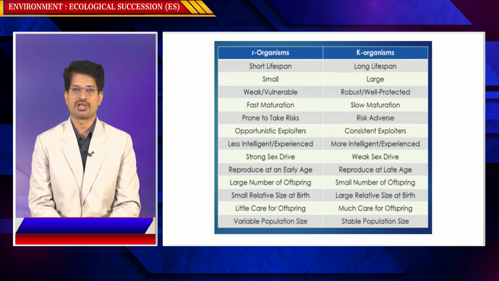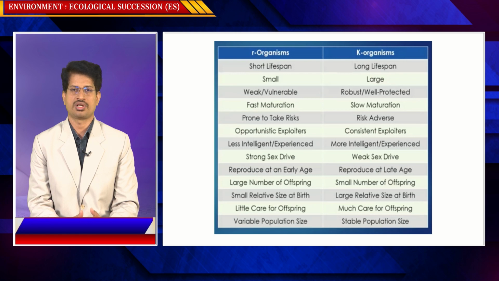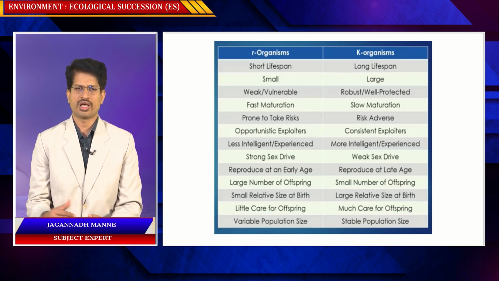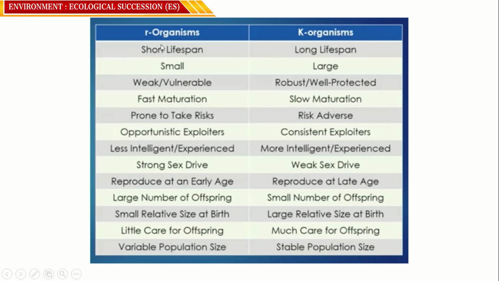Some animals have a long lifespan and can live for years together, 50, 60, 70, 100 years. That is one of the differences. Some are very small, like mosquitoes and microorganisms; some are very large, like elephants. Some mature very fast to reproduce, some take a long time to mature. Some have a strong sex drive, some weak, with a large or small number of offspring. These are the fundamental differences between R selection organisms and K selection organisms.